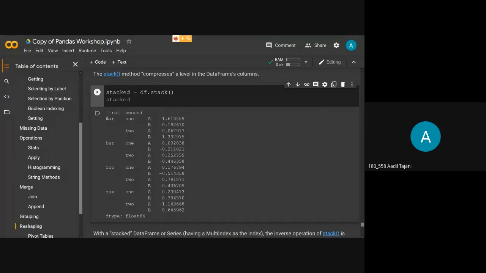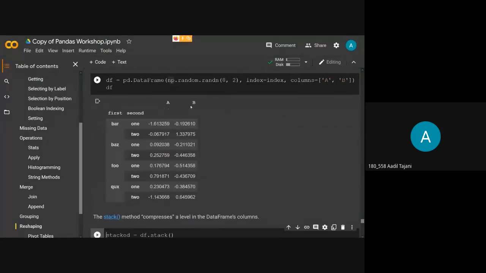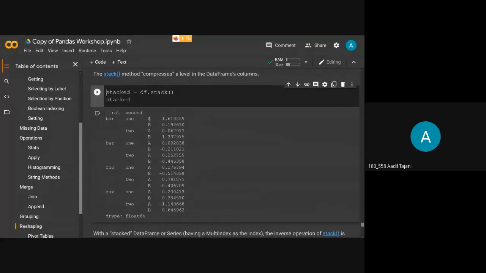The index is as it is, but my columns, there are two columns A and B, have been compressed into one single column. So when you have multiple columns and you want to view them in a compressed manner, it allows you to do that in this way.